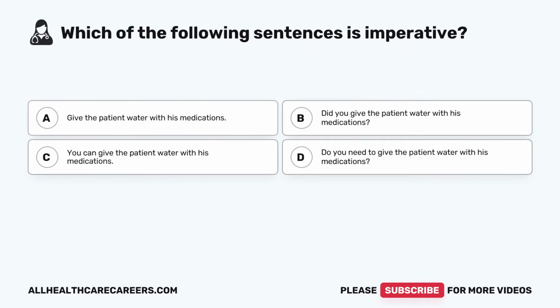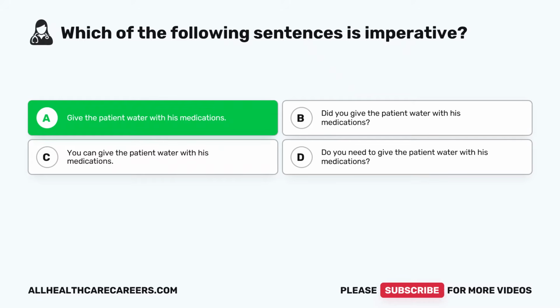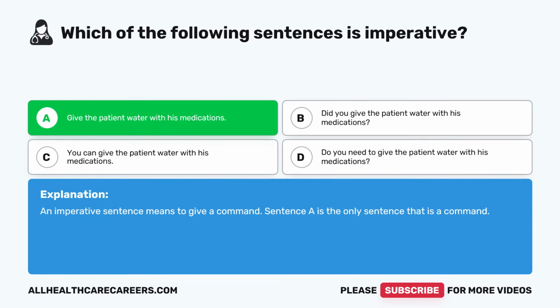Which of the following sentences is imperative? A. Give the patient water with his medications. B. Did you give the patient water with his medications? C. You can give the patient water with his medications. D. Do you need to give the patient water with his medications? The correct answer is A. Give the patient water with his medications. An imperative sentence means to give a command. Sentence A is the only sentence that is a command.